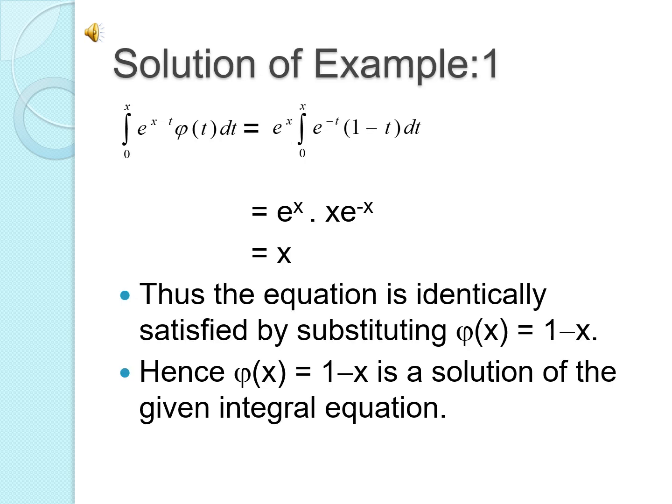Integrate this equation using Bernoulli's rule. We get integral 0 to x e power x minus t phi of t dt equal to e power x into e power minus x. E power x and e power minus x are cancelled, therefore we get x, which is the solution of the given equation. Therefore, the equation is satisfied by substituting phi of x equal to 1 minus x. Hence, we conclude that phi of x equal to 1 minus x is the solution of the given integral equation.